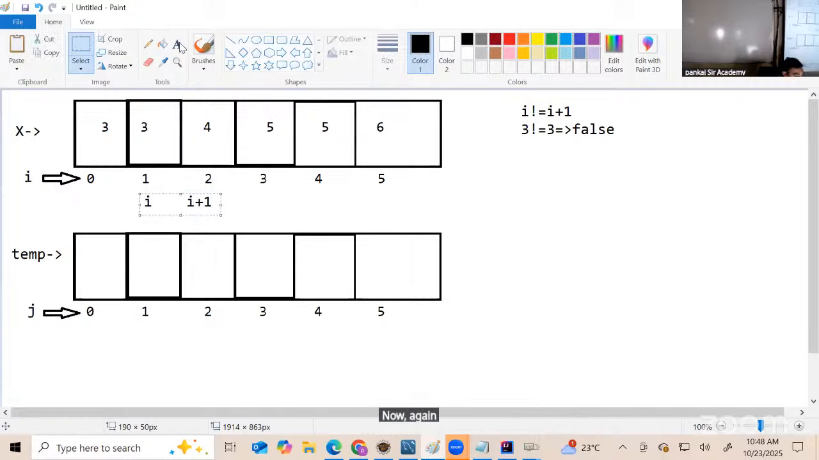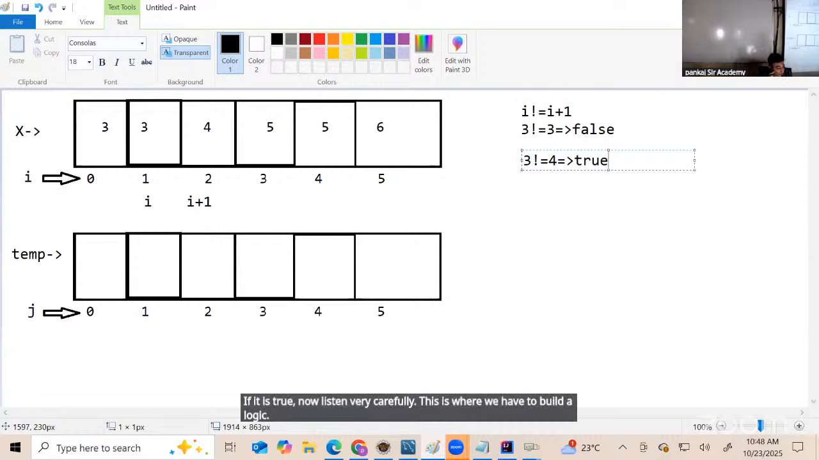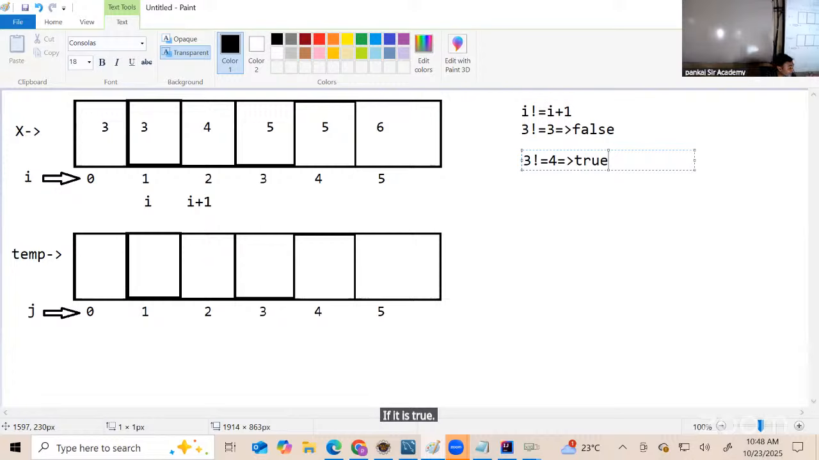Now again compare I with I plus 1. This time I is 3 not equal to 4. What is it? True or false? If it is true, now listen very carefully. This is where we have to build a logic. If it is true, then take the value present at index I. Can you tell me what is the value present at index I? 3 or 4? What is the value present at index I? Online students, what is the value present at index I?